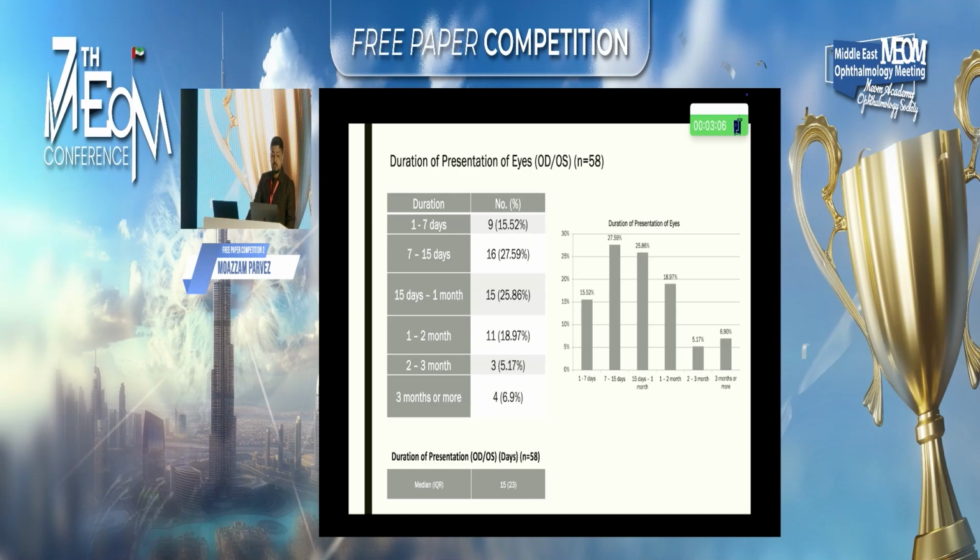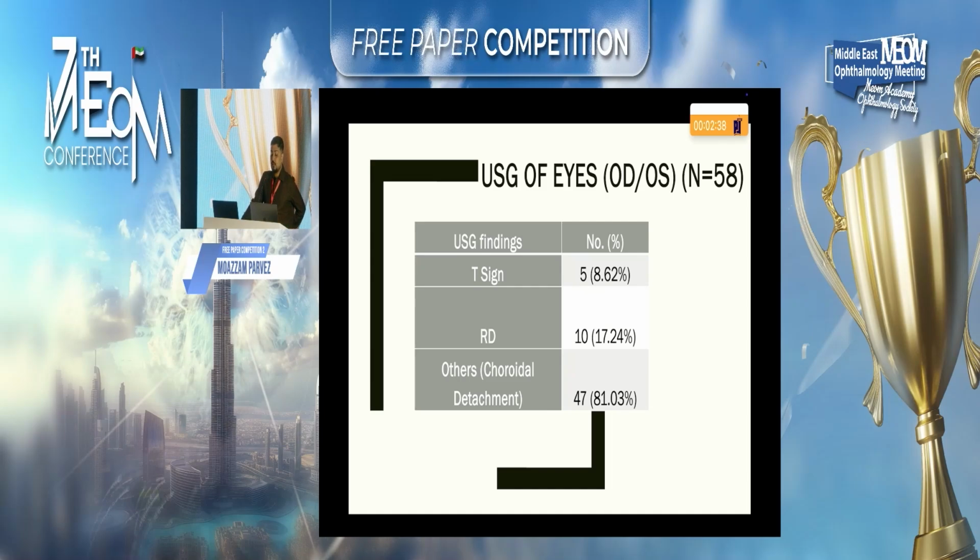Again, so duration of presentation, the most common presentation was between 15 days to 1 month, which is 15 eyes, a percentage of 25.86%. Also 7 to 15 days was 27.59%. Presentations with 3 months or more was very less common, with only 4 eyes presenting after 3 months of developing endogenous endophthalmitis.